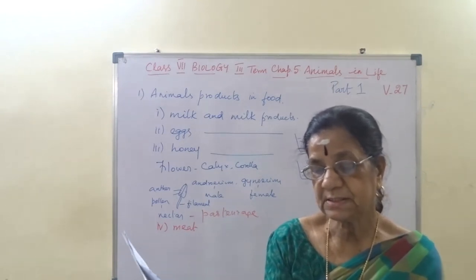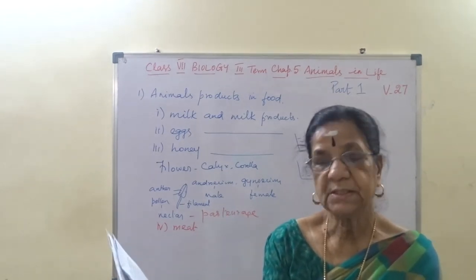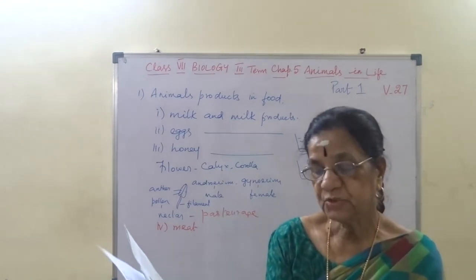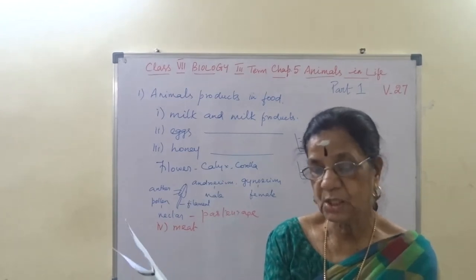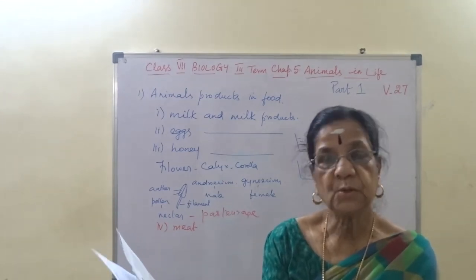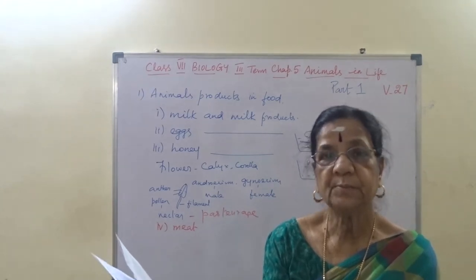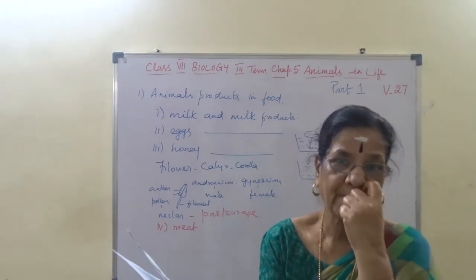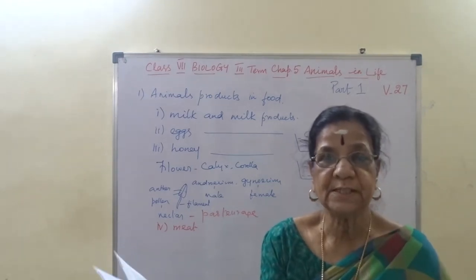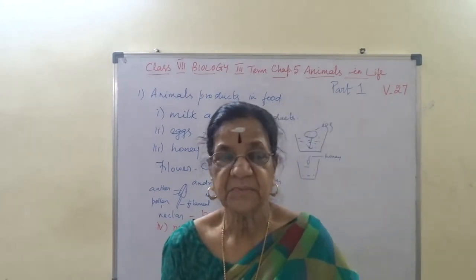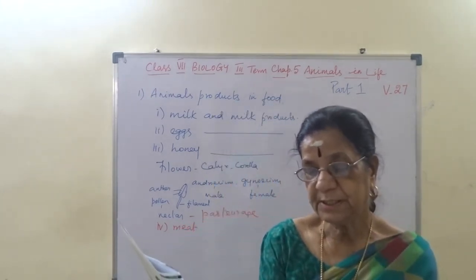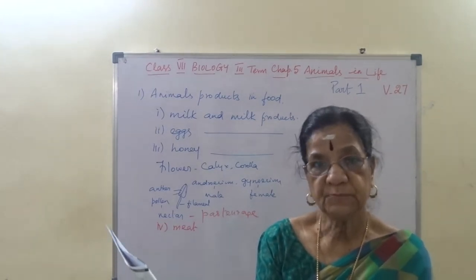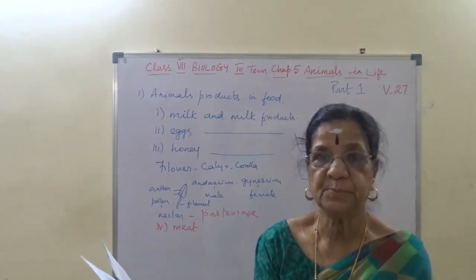Meat consumption is considered essential for its nutritive value, but it is not at all advisable. Especially chicken breeding is done on a large scale in the form of poultry farming for economic purposes. Chicken breeding, we call it kozhi valarppu, right? Nowadays they are talking about poultry bird flu, and that is the main thing. Chicken breeding is done on a large scale in the form of poultry farming for economic purposes.